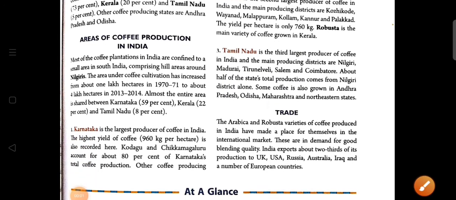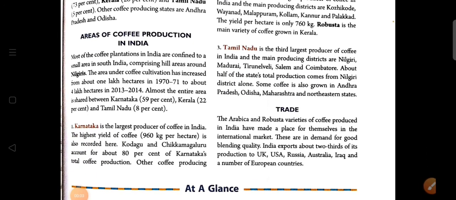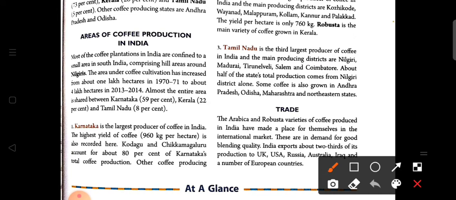Now, most of the coffee plantations in India are confined to South India, comprising hilly areas like the Nilgiri.